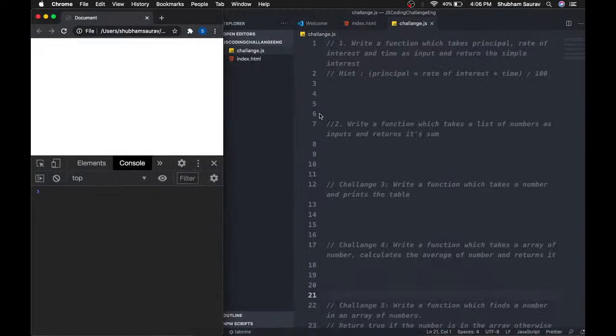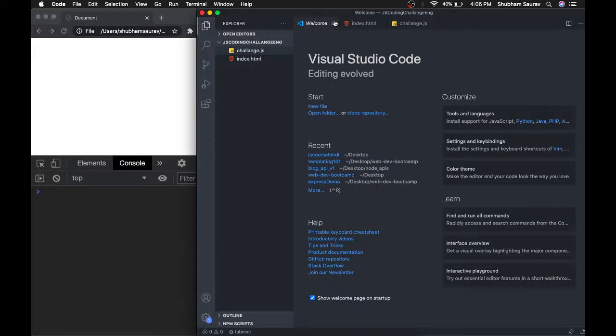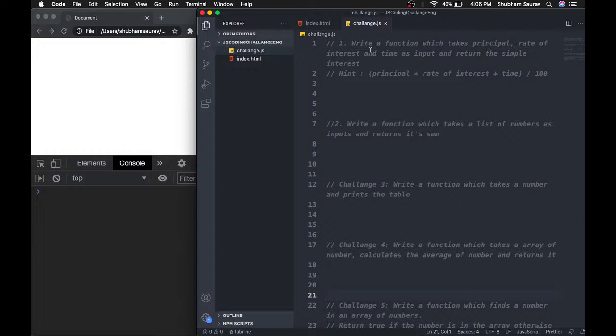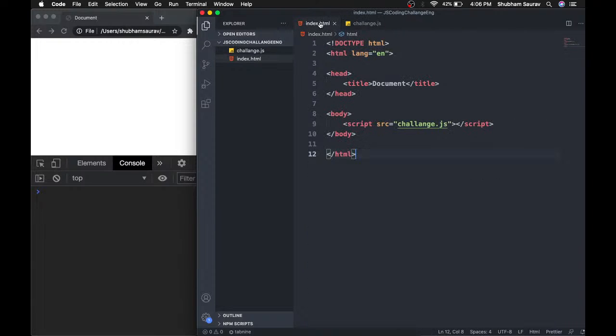First up I should explain what is going on here. I have created a folder on my desktop named Java or JS coding challenge ENG, where ENG stands for English. In that folder we have two files, the challenge.js file and the index.html file, and in the index.html file I have linked this challenge.js file.